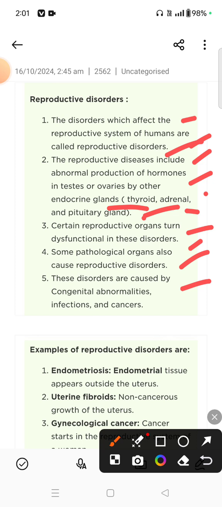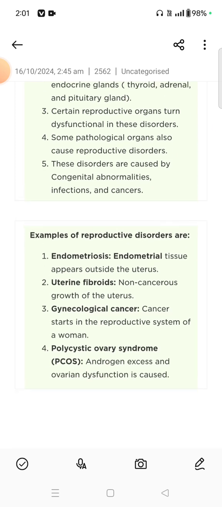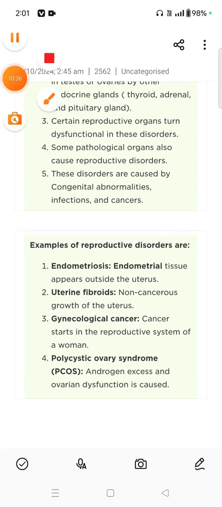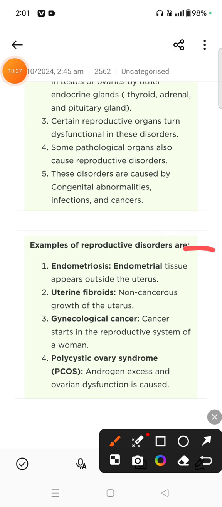These disorders are caused by congenital abnormalities, infection and cancer. Sometimes it may cause cancers. These are the examples of reproductive disorders: endometriosis. Endometrial tissue appears outside the uterus.